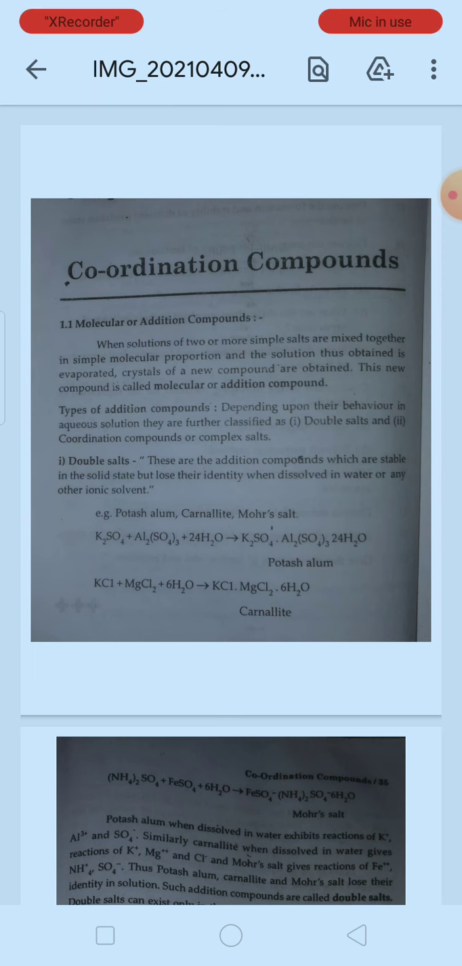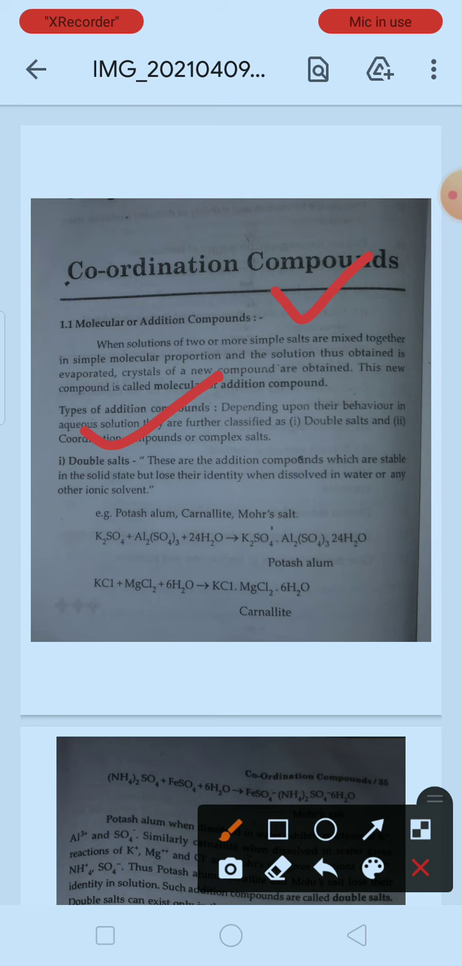Here you can see the types of addition compounds. In coordination compounds we are also going to see the molecular or addition compounds. These addition compounds are of two types, double salts and coordination compounds. First we will talk about what addition compounds are. Depending upon their behavior in aqueous solution, that is when they are dissolved in water, they are classified as double salts and complex salts.